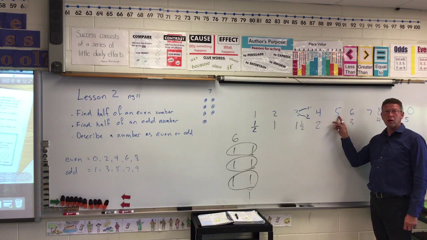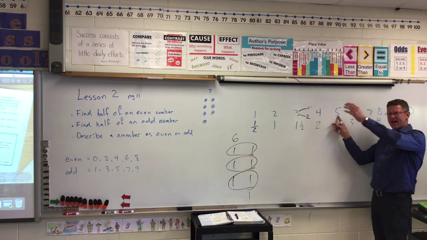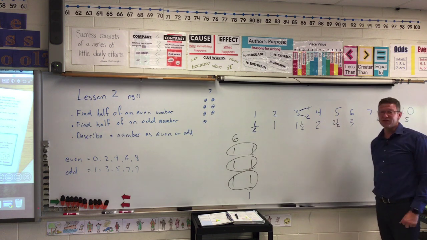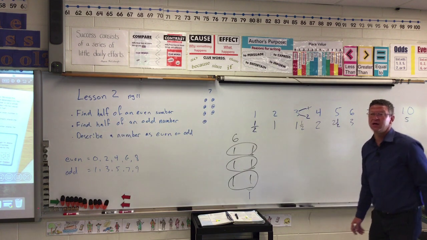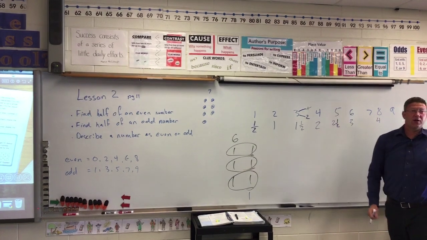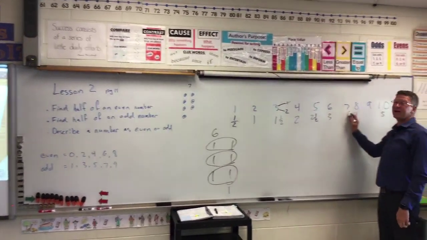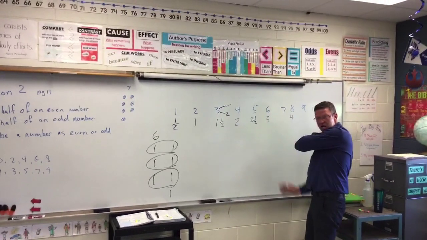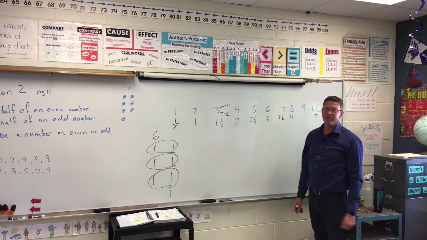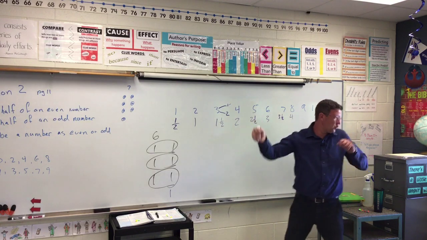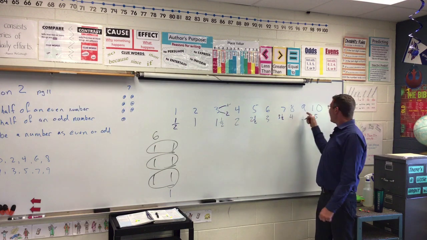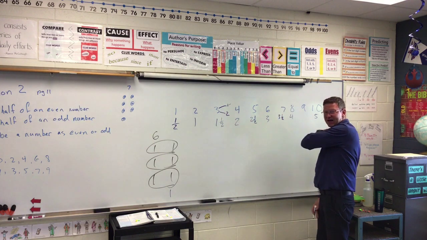5 is 1 more than 4, so we got to give that extra one the hi-ya, so it would be 2 and a half. Every time we give something the hi-ya, we cut it in half. So we got 6 now, and I give 3 to my brother and 3 to me. Everybody's happy. But now we have 7, and so we got to get that last one, the hi-ya. And we're going to cut it in half so we get 3 and a half. And 8, everybody's happy. 1 for you, 1 for me, 1 for you, 1 for me, 1 for you, 1 for me. 8 is 4, and 9 is 1 more, so we're going to give it the hi-ya.